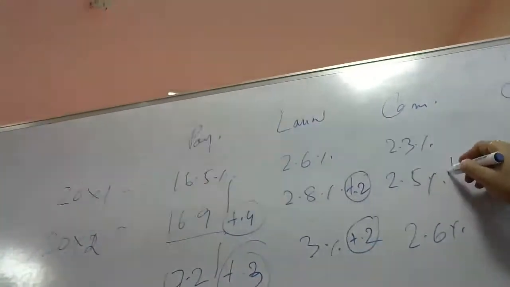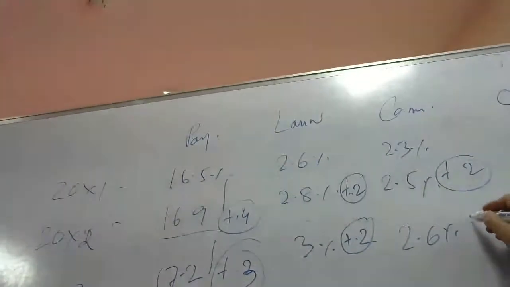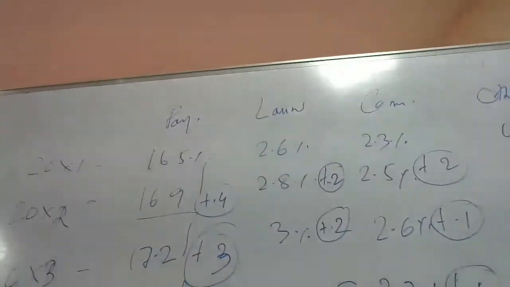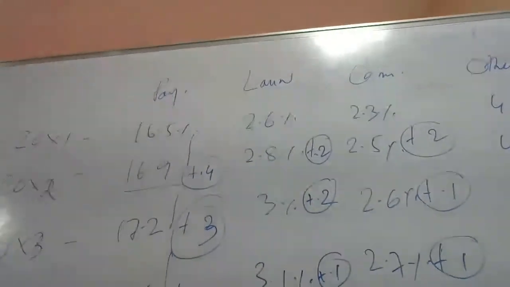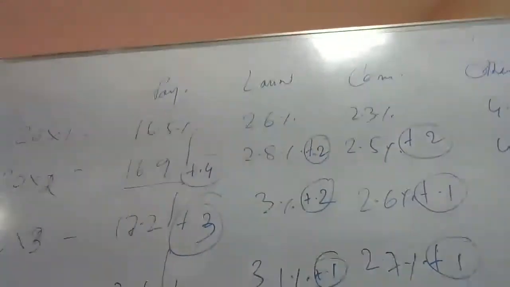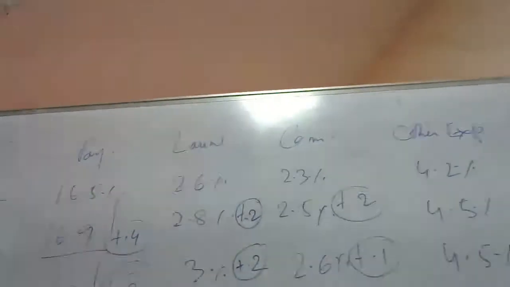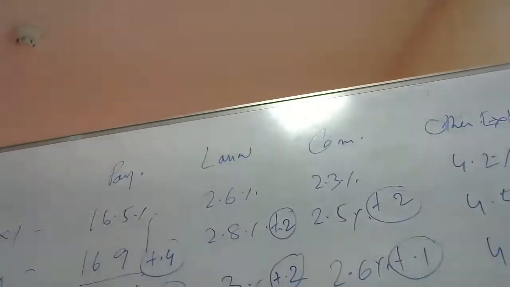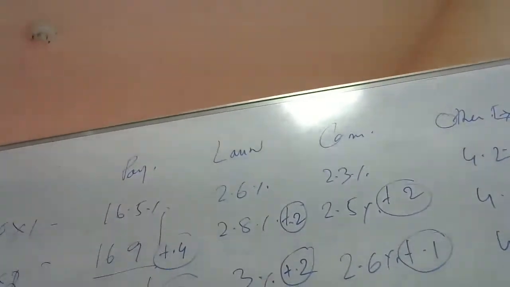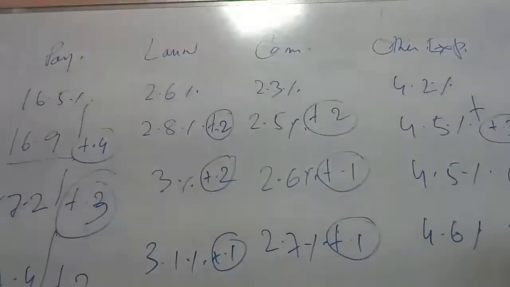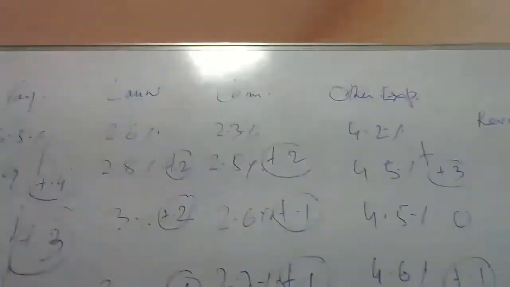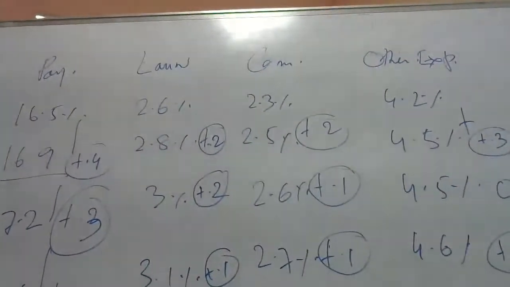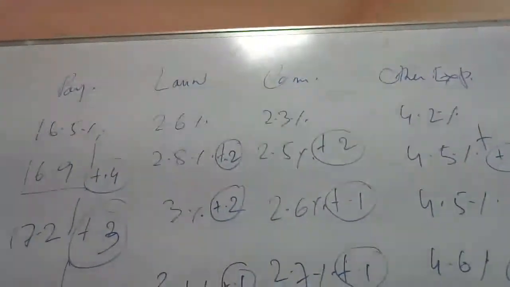In the commission part, plus 0.2, plus 0.1, plus 0.1. Here again I'll be expecting 2.8 because that is my percentage. Other expense, plus 0.3, 0, plus 0.1. Now what is the minimum increase? 0 is not an increase. 0.1 is an increase. So I'll go for 4.7%.